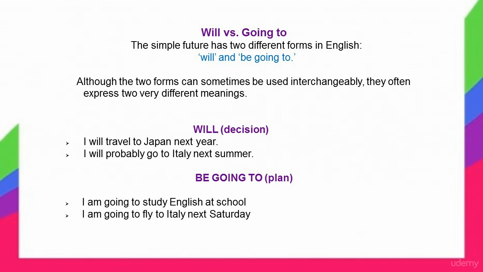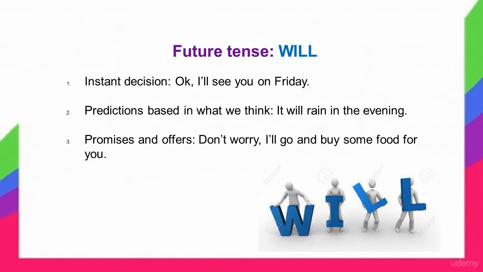Future tense, will. Number 1, instant decision. Okay, I'll see you Friday. 2, predictions based on what we think. It will rain in the evening. 3, promises and offers. Don't worry, I'll go and buy some food for you.